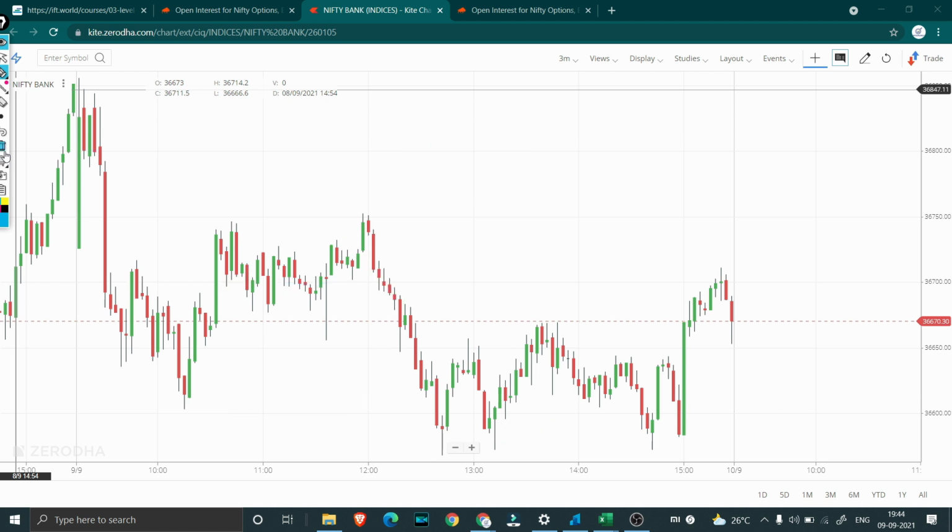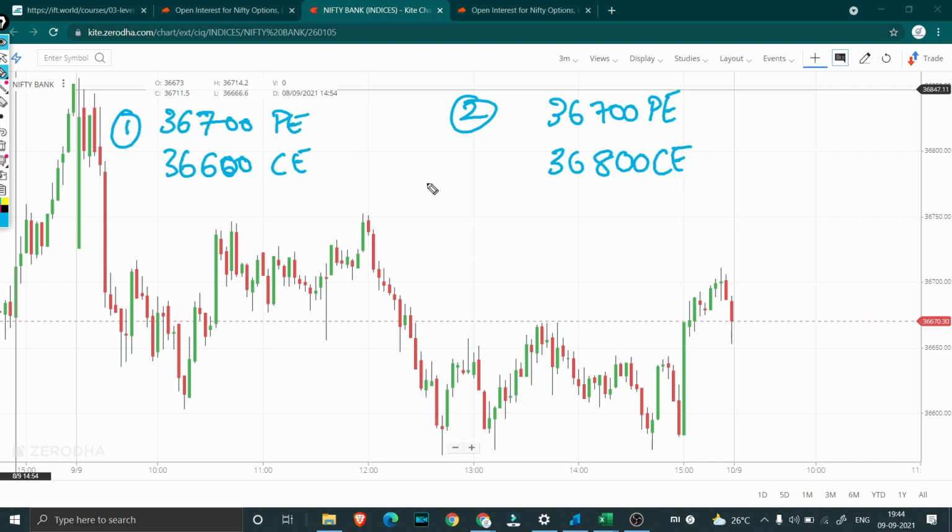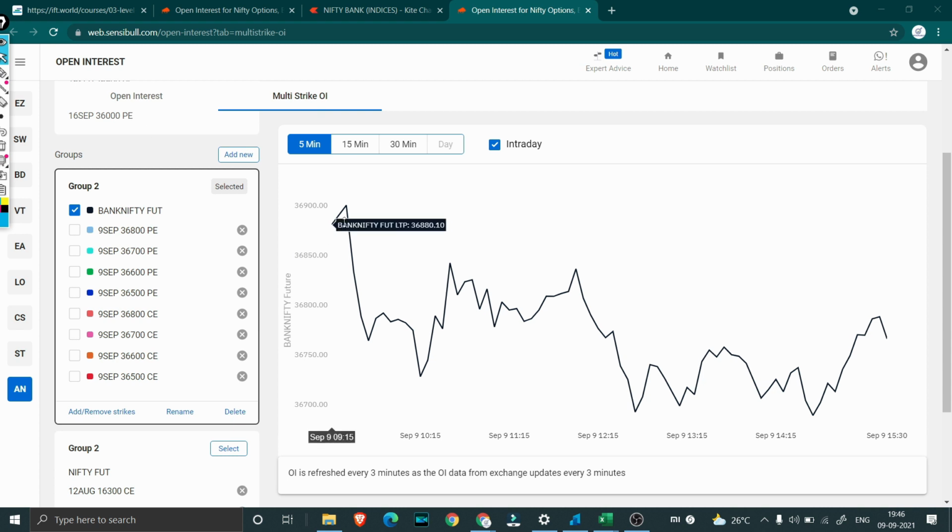Right now what you have to remember is, these two are the trades which we are currently holding. Both we have shorted, 1500 as well as 1500 quantity, which means totally we have 3,000 36,700 puts, 1500 plus 1500, and we have 1500 of 36,600 and 1500 of 36,800 calls. Here on Sensibull you can see that I have plotted a graph of BankNifty future.